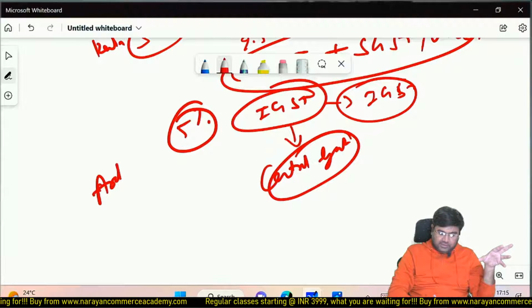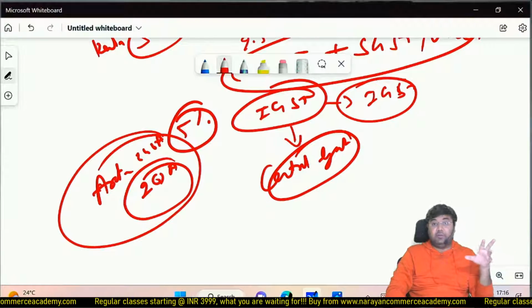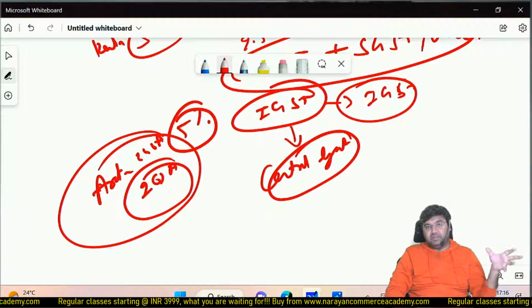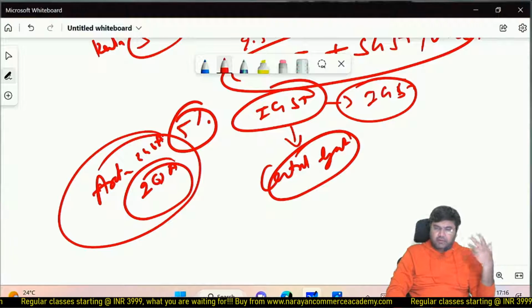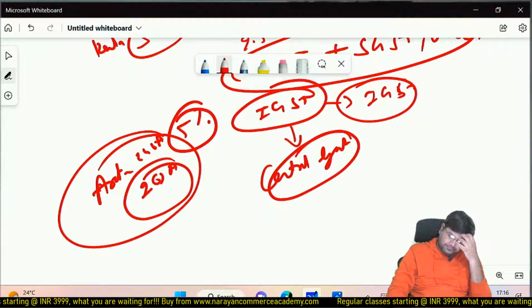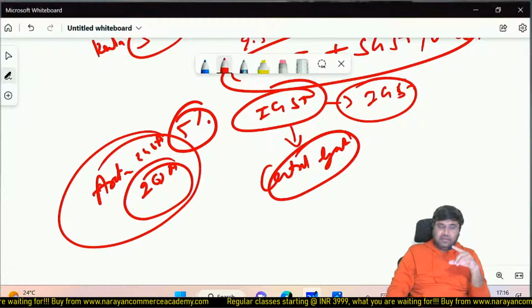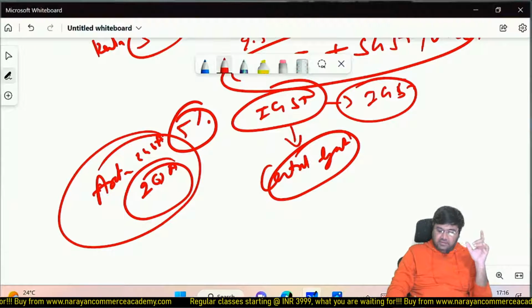Article 246A of the Constitution of India and Article 269A have relevant provisions related to this interstate trade. You would have read previously also. So in case of interstate, rather than CGST and SGST, IGST is going to be levied.